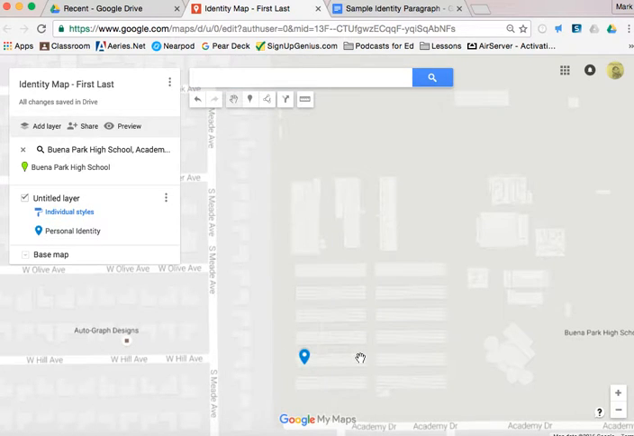You might decide that you want your personal identity somewhere else. Maybe your house or location you think is home. Like you might think somewhere else is more of a home to you than your current house.